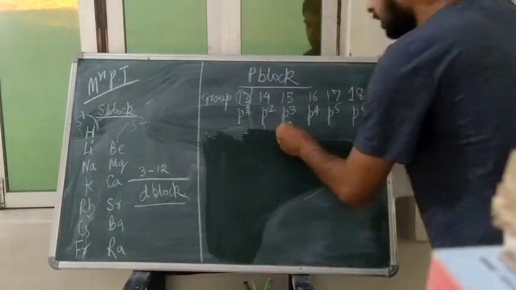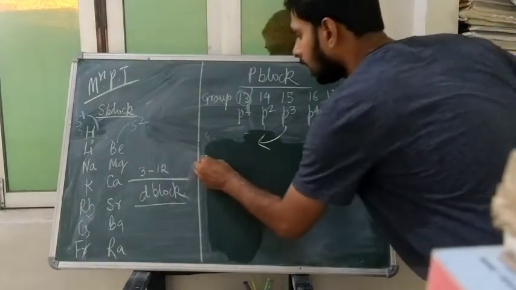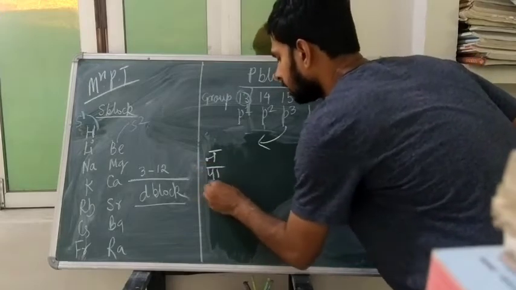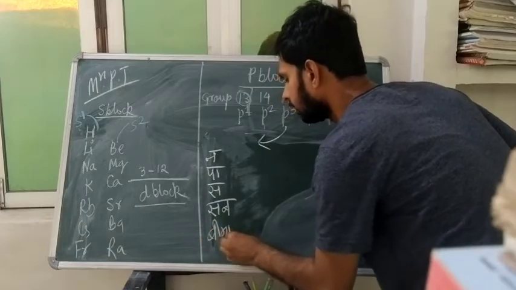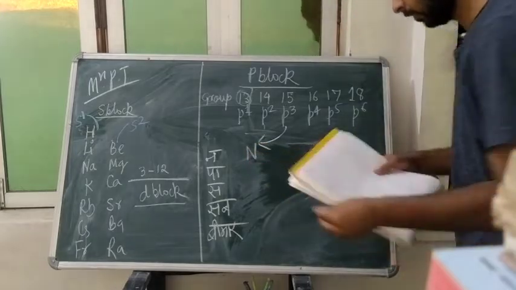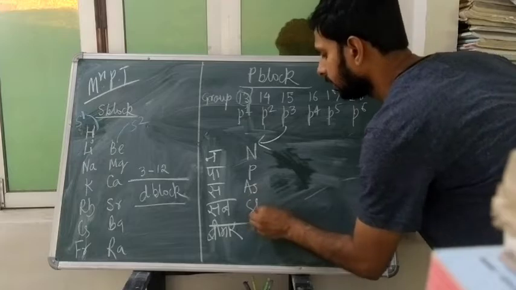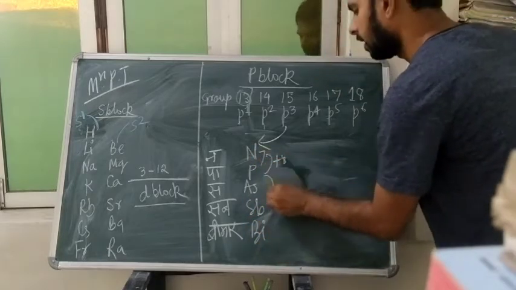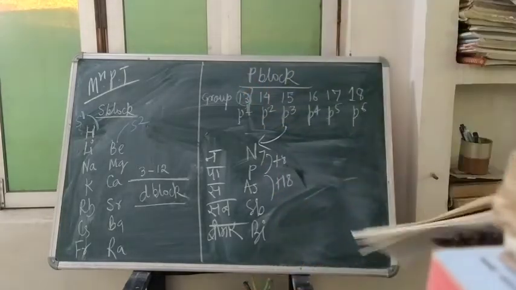Now we will move to the P3. P3 will be our N P A S S B B N. 7 plus 8 plus 18, like it you can move. You will note down this.